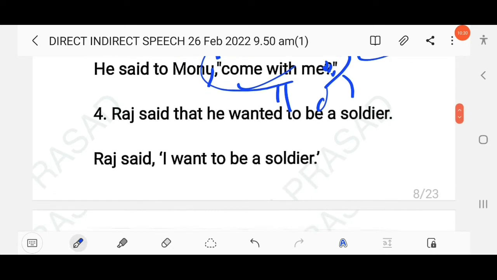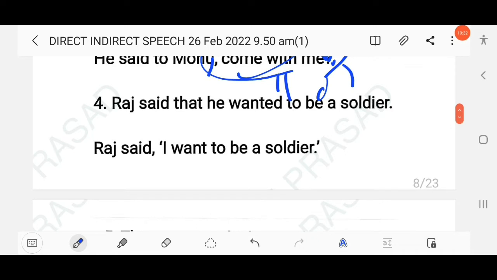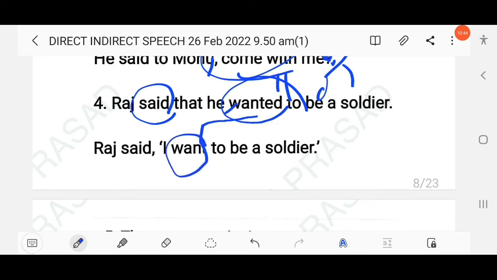The next question here: Raj said that he wanted to be a soldier. So here the reporting verb is in the simple past tense and the reported verb is simple past. That means in the direct speech we have to use simple present. "Wanted" will become simple present "want", and "he" means Raj, it will become I, right? Raj said, I want to be a soldier, right?